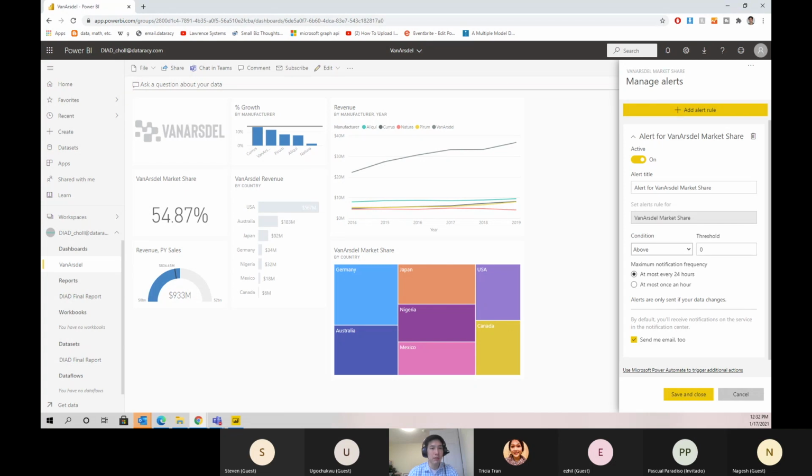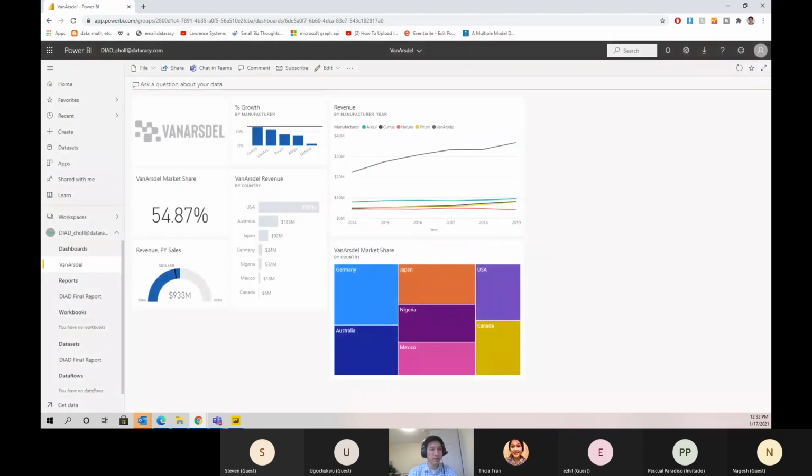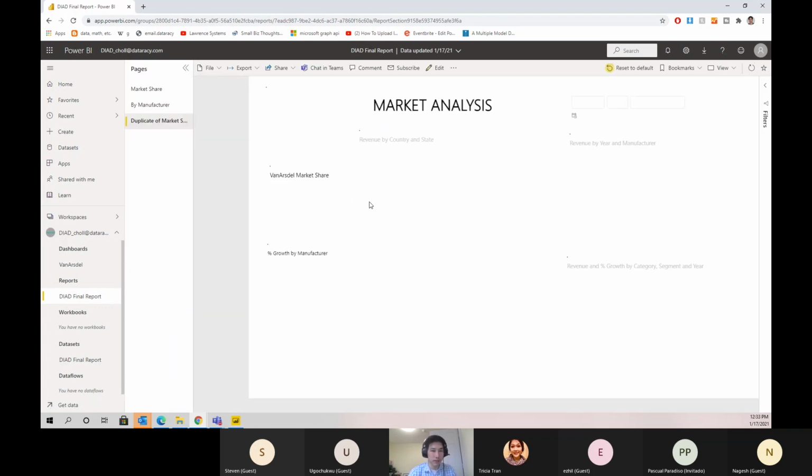Notice that you can add above or below threshold. You can also set the notification frequency. This is just an introduction to managing alerts, so complete functionality is not covered in this lab. So if it's above, say, 50%, it'll alert us, and we can check every 24 hours, or we can check even every hour if your data is updating that much. So for now, we're just going to click cancel and don't save. And let's click on the Van Arsdale market share tile to navigate back to the report.